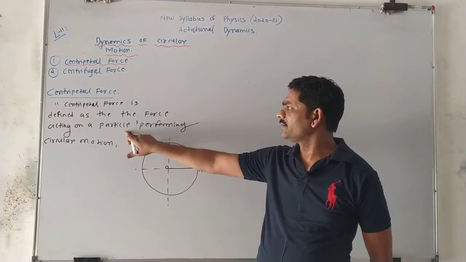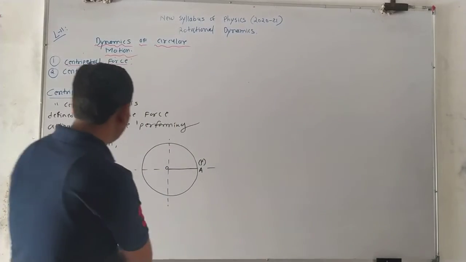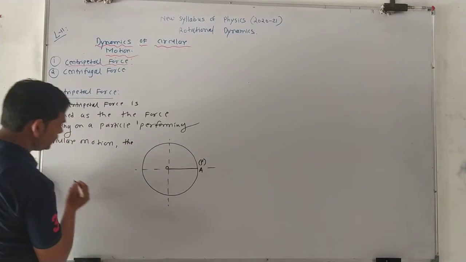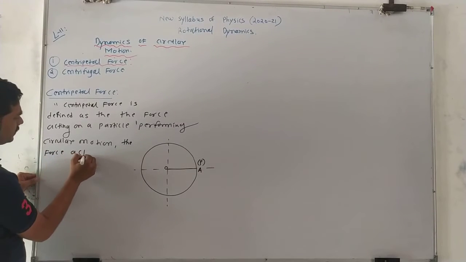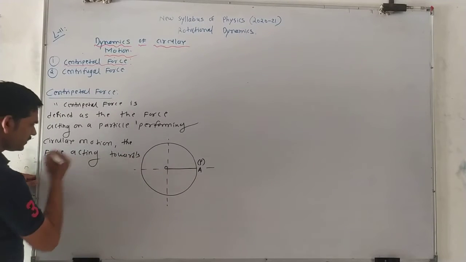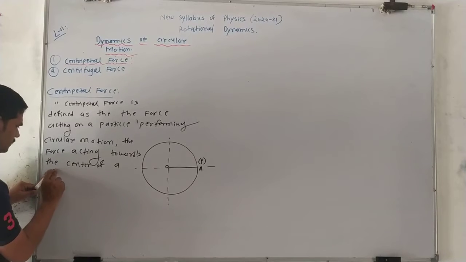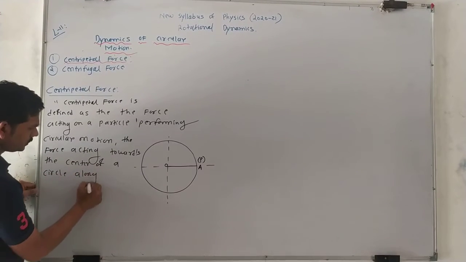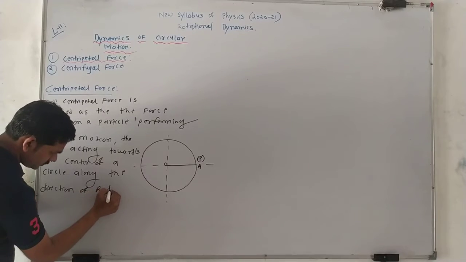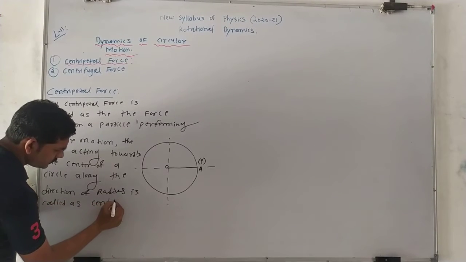The force acting on a particle during circular motion, acting towards the center of a circle along the direction of the radius, is called the centripetal force.